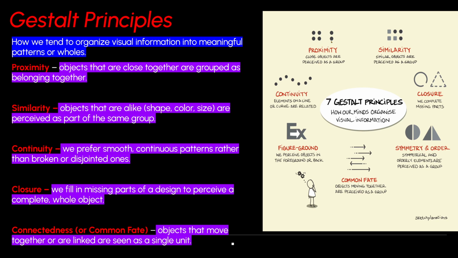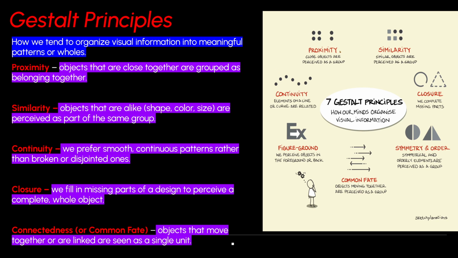So seeing these 6 circles, we would most likely assume that there are 2 groups: these 2 circles that are next to each other and these 4 circles that are next to each other. Think of it like friends in the cafeteria. We see these 2 sitting here and these 4. We would assume these are 2 separate tables. So proximity just means people or objects that are close to each other, we group together.